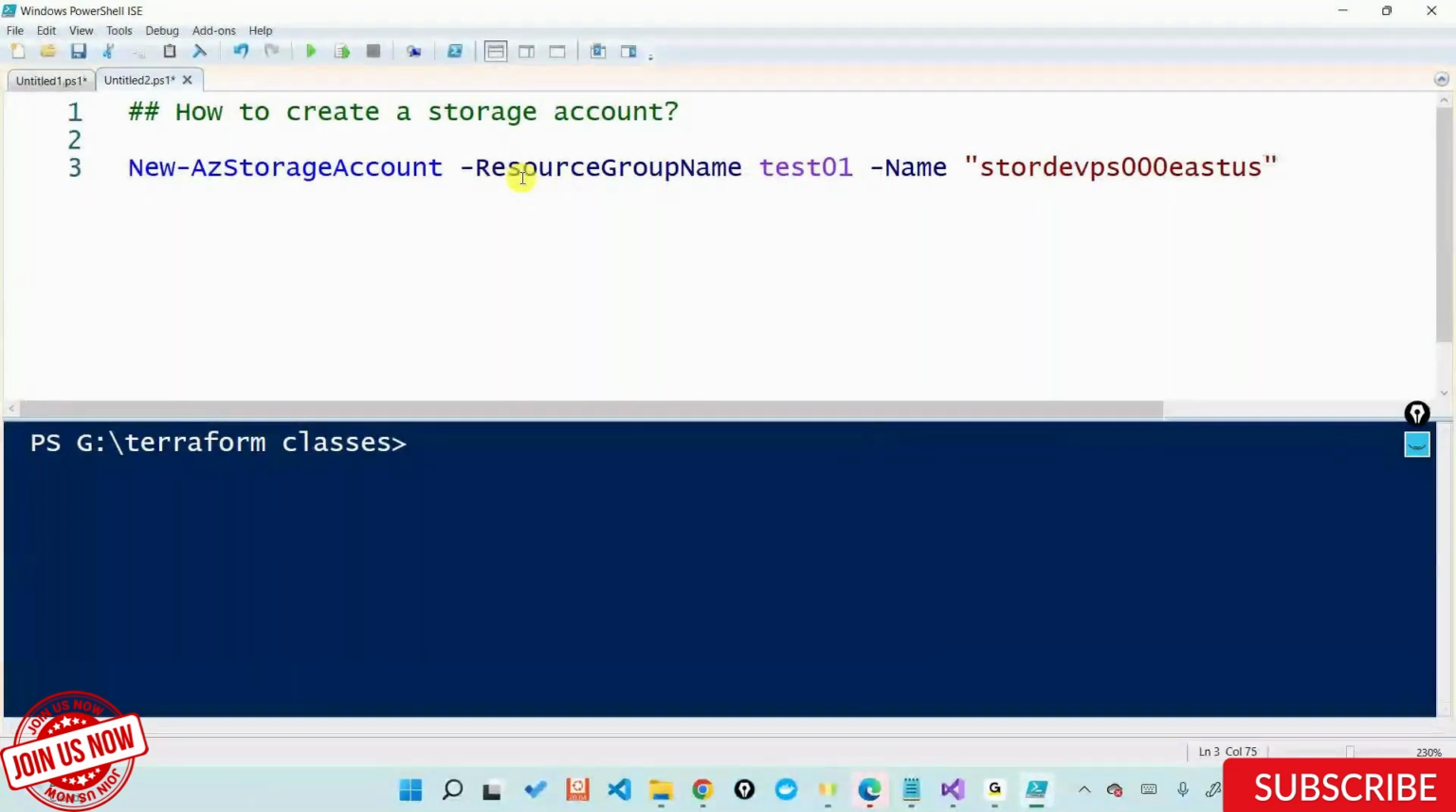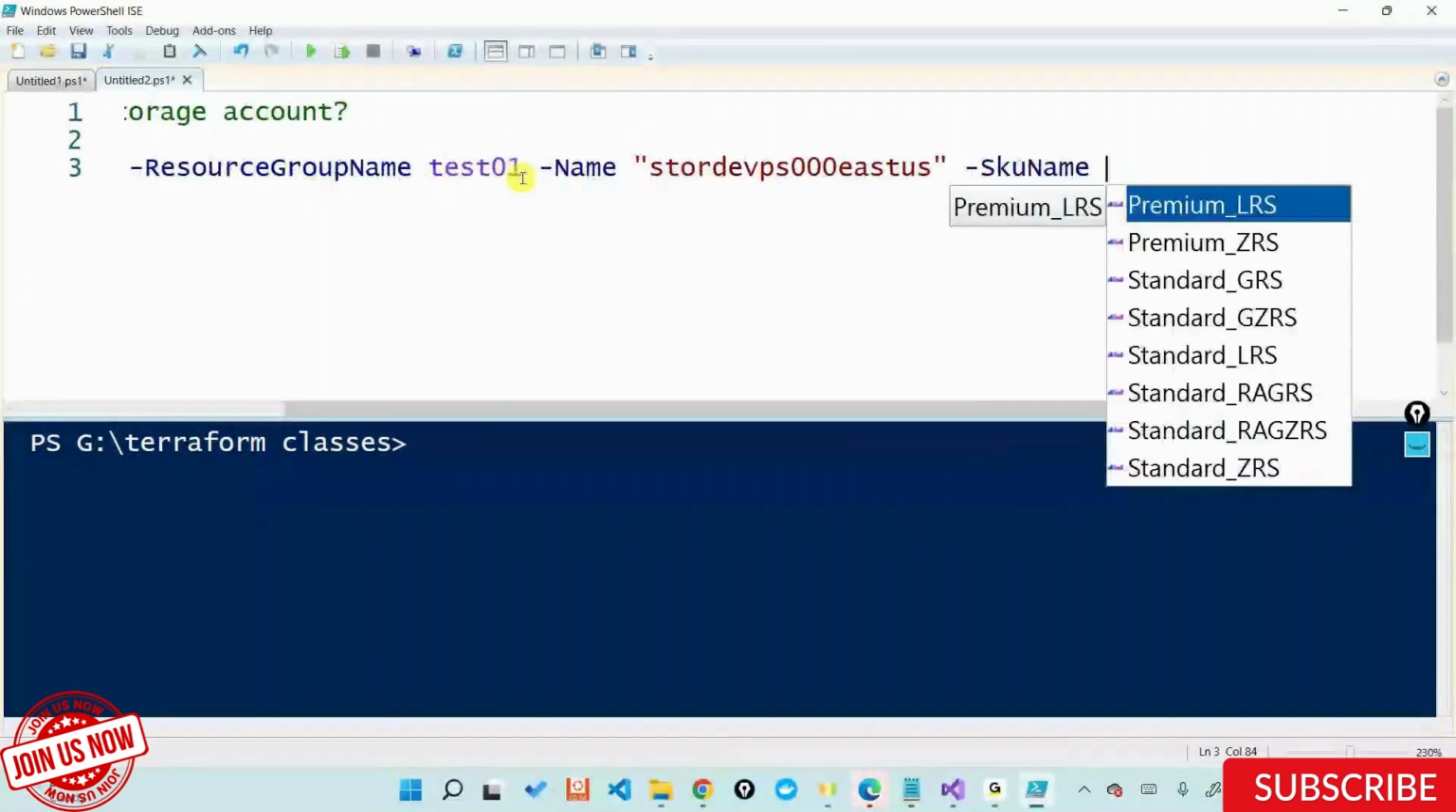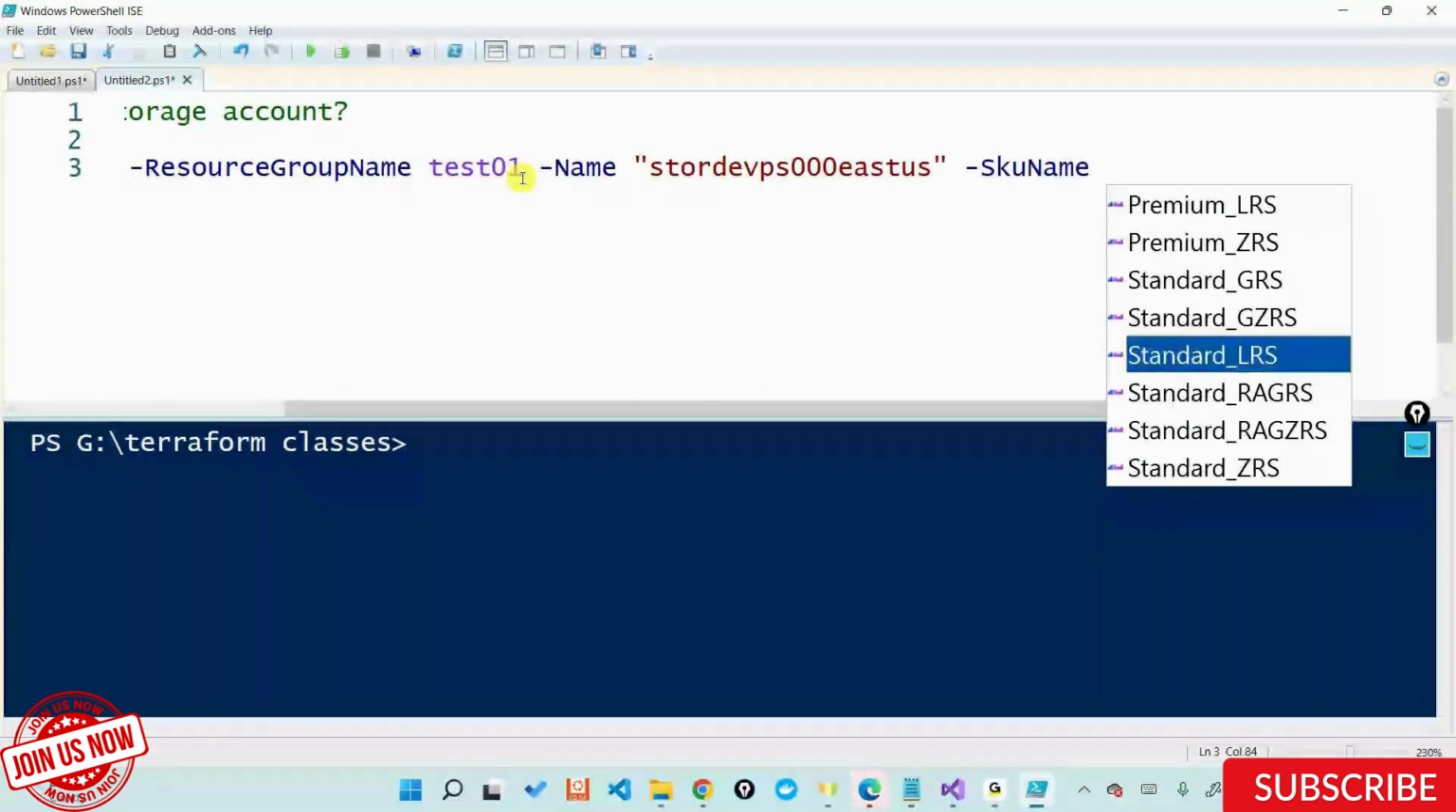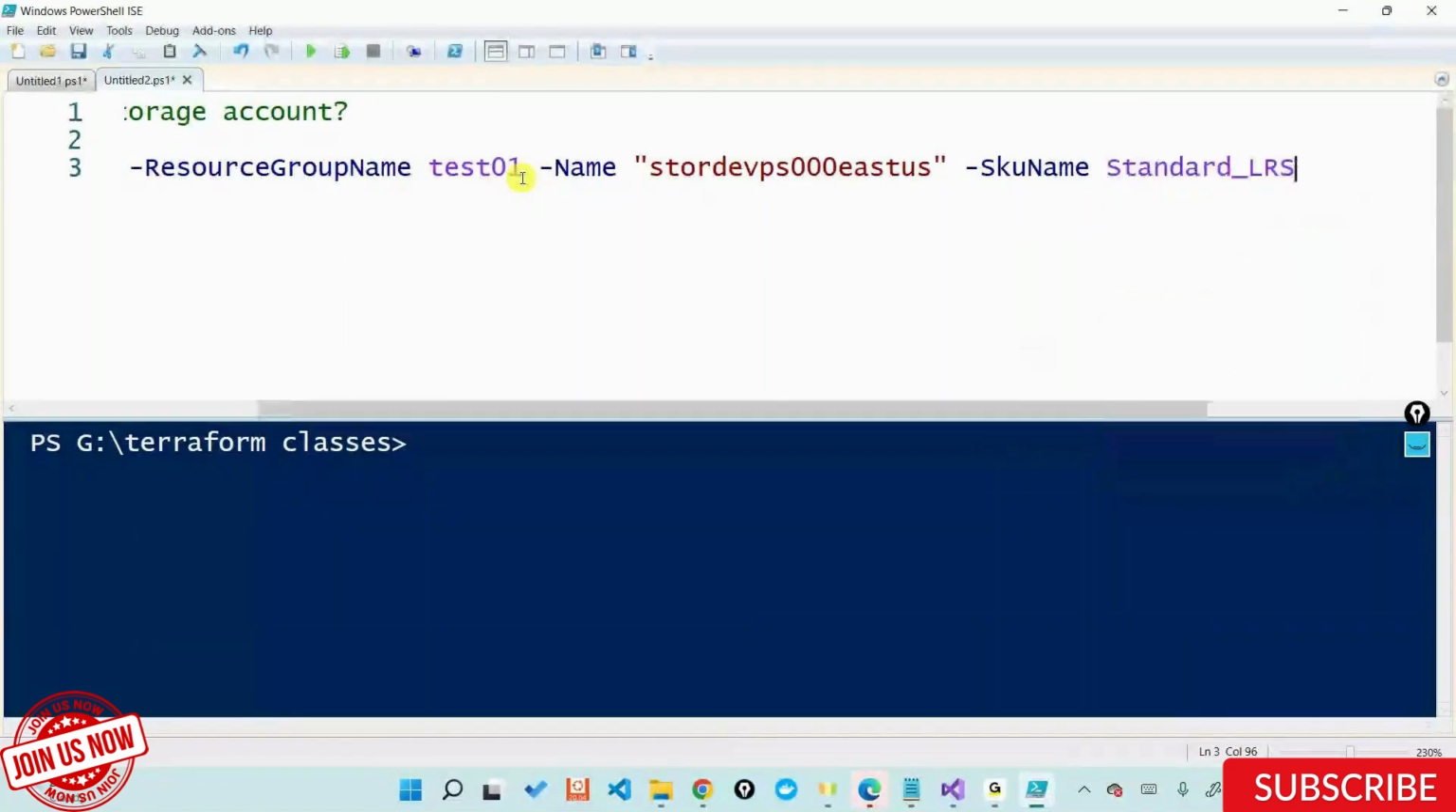I'll say hyphen SkuName. And as in when I do an SKU name, it's loading all these things out here, telling it is Standard_LRS, Premium_LRS. What exactly do you need? I'll go for a standard performance in LRS out here. This is the first thing that I want to go for.